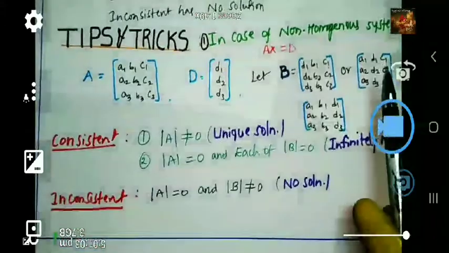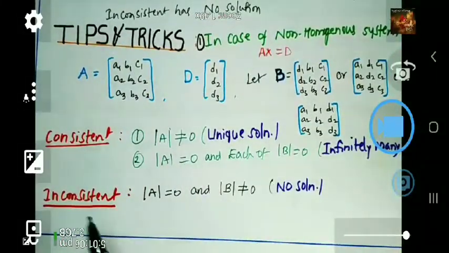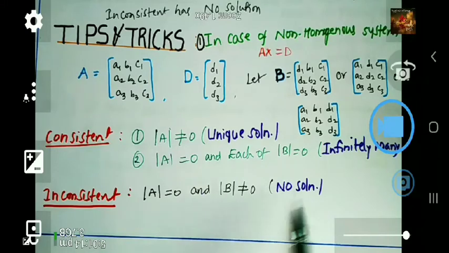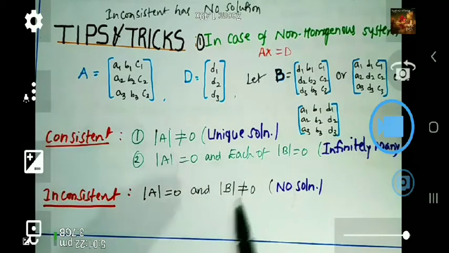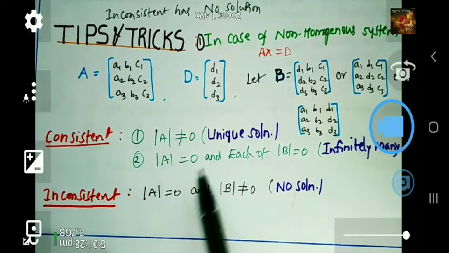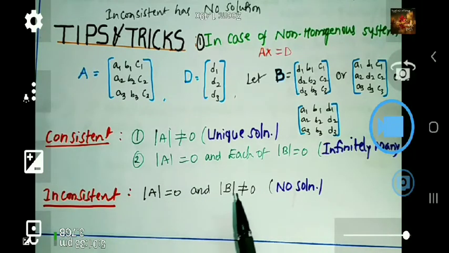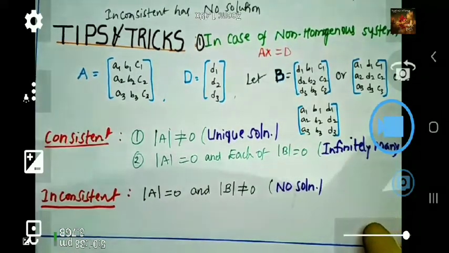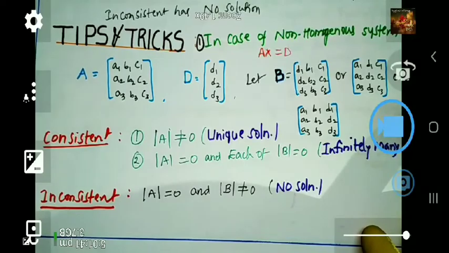Now we can come to what the inconsistent condition is. For inconsistent, A is 0 and B is not equal to 0. Already I said inconsistent means no solution. What is the condition for inconsistent? A is 0 and B is not equal to 0. Don't get confused by these conditions. Simply remember that A not equal to 0 gives the unique solution. In case A is 0 and each of the B is 0, infinitely many solutions. In case A is 0 but B is not equal to 0, no solution. That's it. So like that, we have to use these tips and tricks. These are mostly helpful for doing the questions easily.